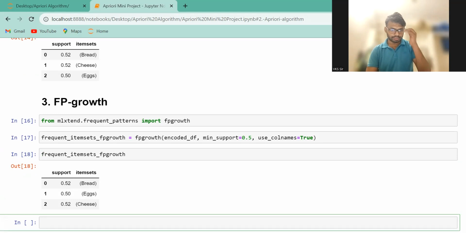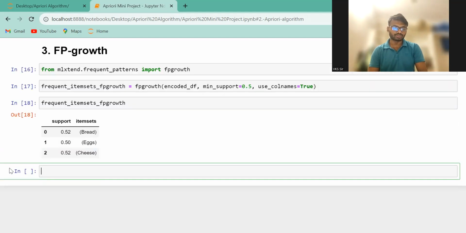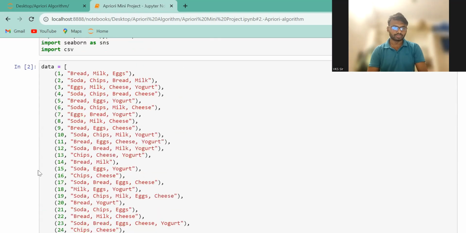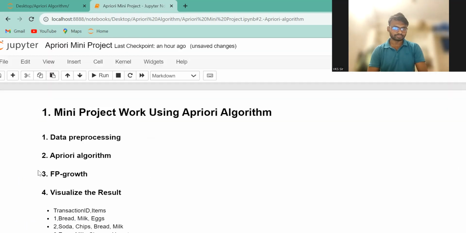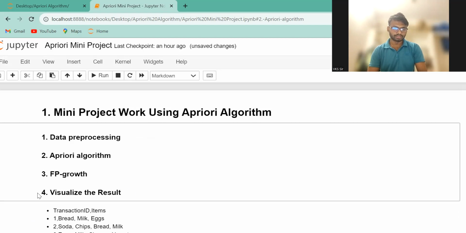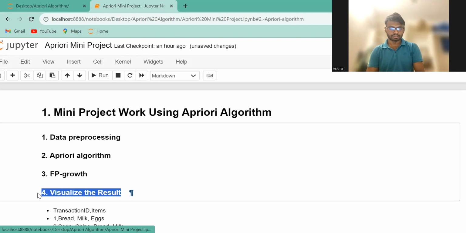Now see. Sorry. So here support is like first bread, cheese, and egg is coming, and here bread, egg, cheese is coming. If you want to visualize this one, let me end this one because video length will be increased. So if I want to just visualize that result, now see.